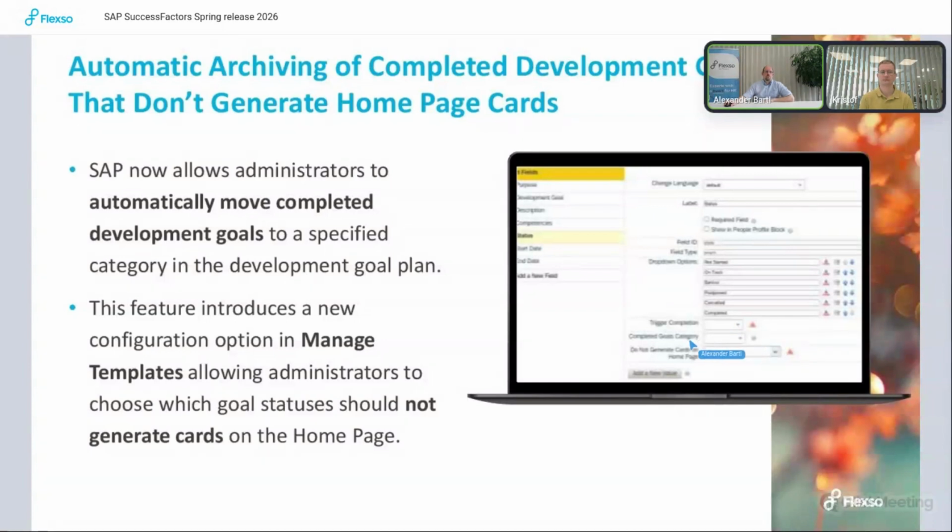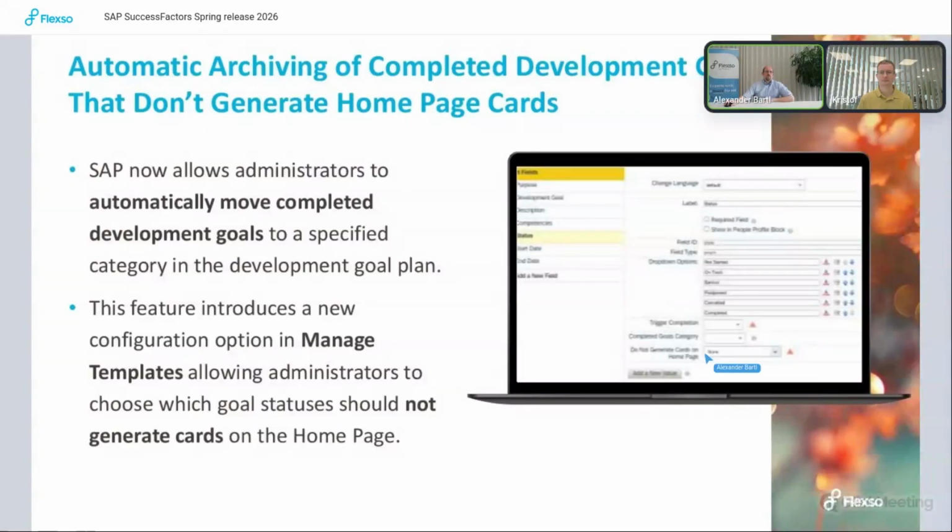You have now two new entries in development. One is the completed category, so to say: when should this be moved to completed? When should it be archived, basically? And then you also have the option that you do not want to trigger the card on the homepage.